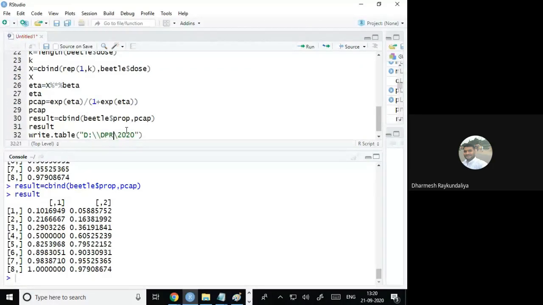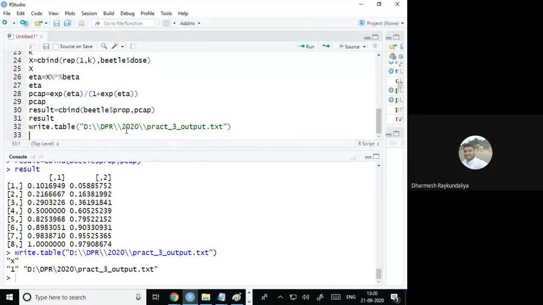I have to just give the path and the file name, let us say output.txt, but this is practical 3 output.txt. What happened? Any error?